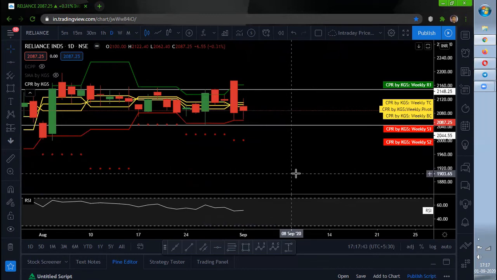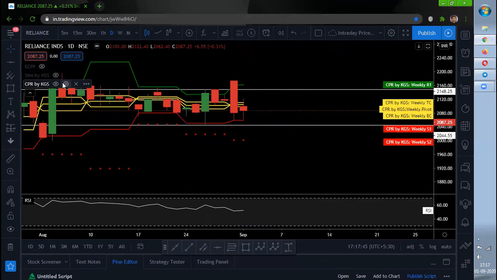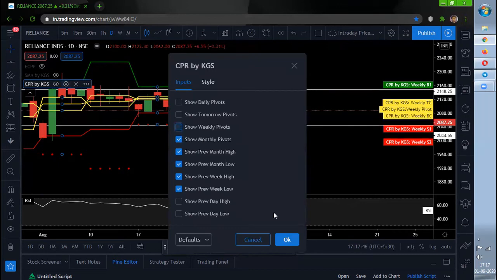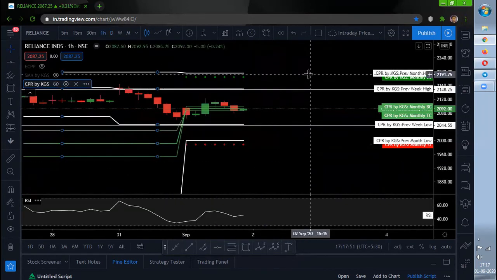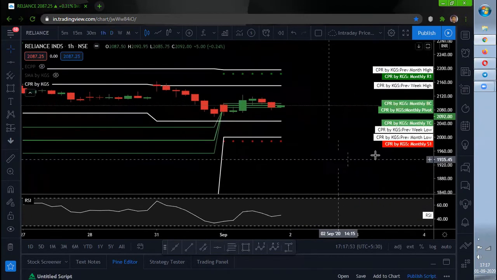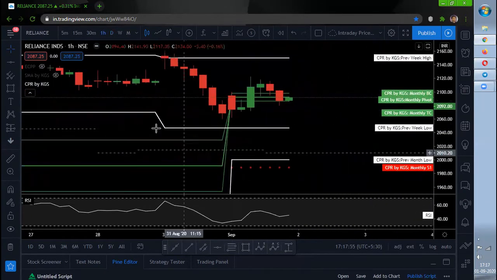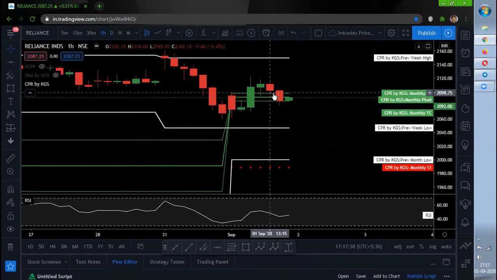Now with respect to the monthly pivot, what I could see is, so let me remove all the drawings. So this is the monthly report. As per the monthly report, it has taken support at the monthly CPR. So what I would still say is, this is the low, and we have to wait and watch.